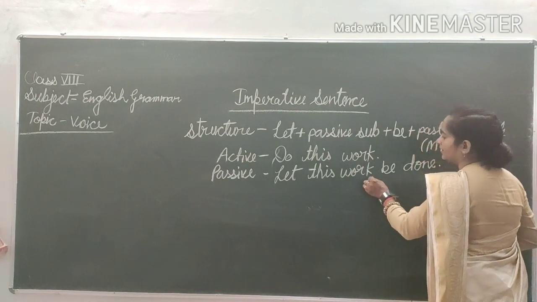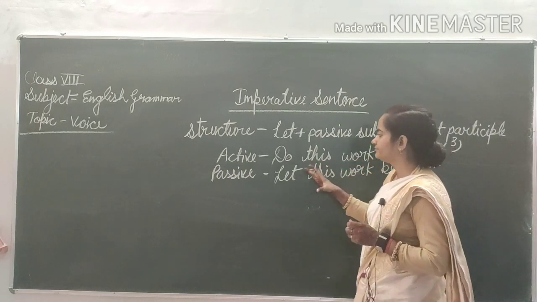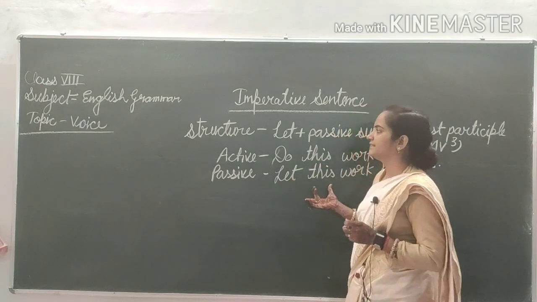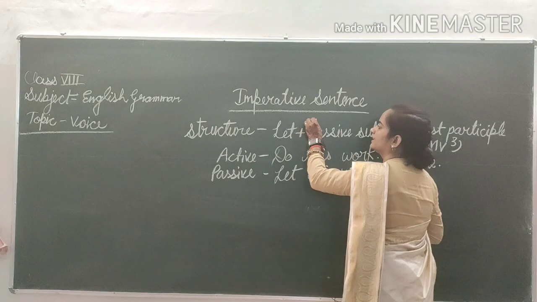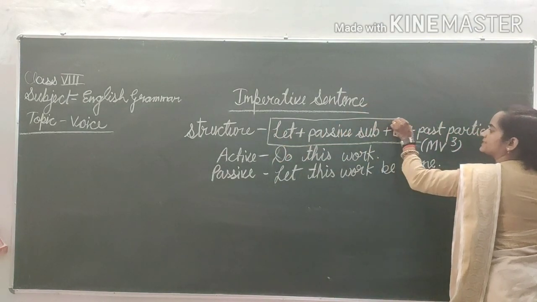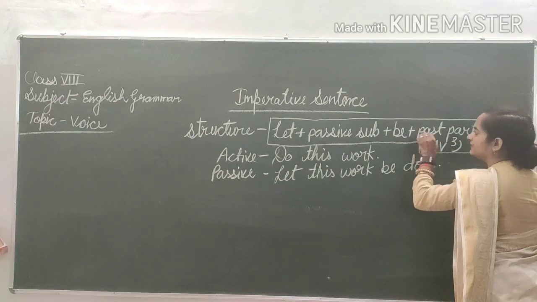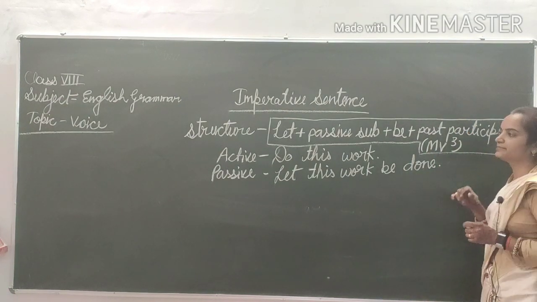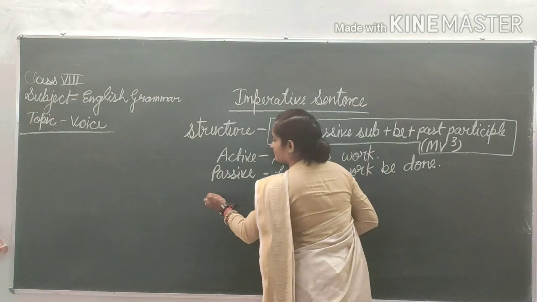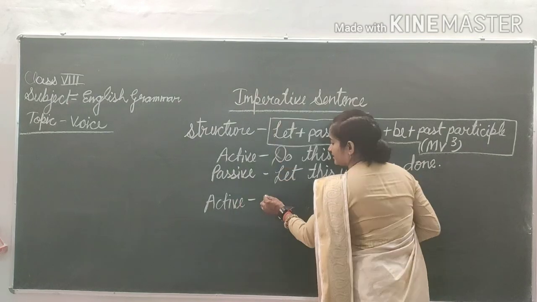"Let this work be done" is your passive sentence. Have a look at the structure again. Firstly, let will come, then the passive subject, then be, and in the last the past participle, means MV3.